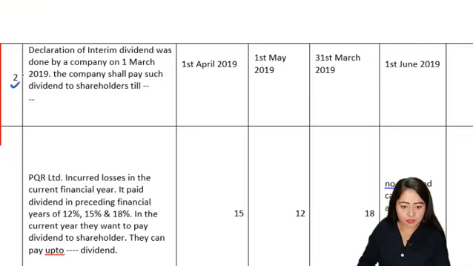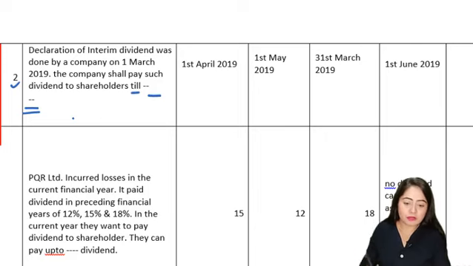Let's see the next question now. Question 2. Declaration of interim dividend was done by the company on the 1st of March of 2019. The company shall pay such dividend to the shareholder till what date? Okay. So you are basically saying that the dividend is declared on 1st March, till when the company should make the payment of the dividend.